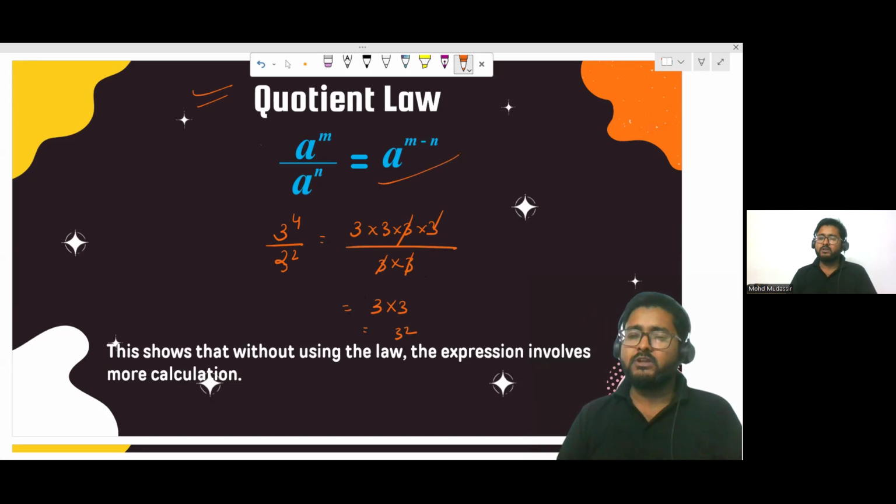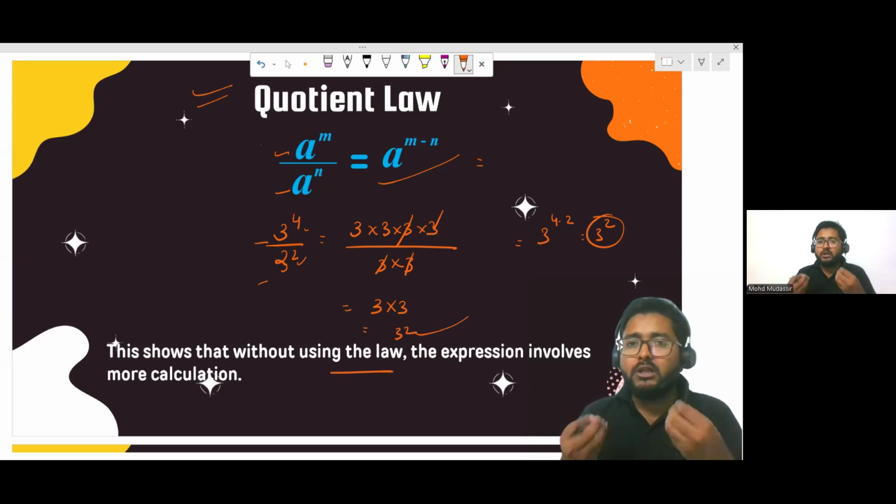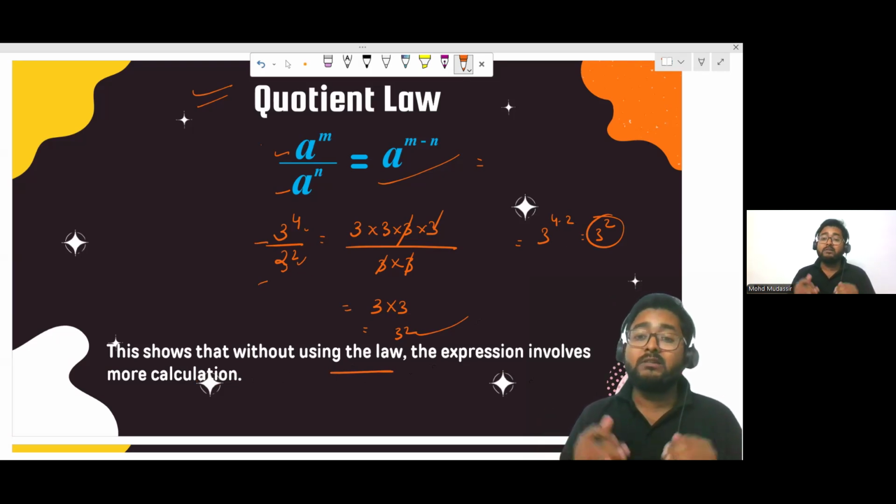But with the help of this formula, you can write it within a second. If the bases are the same, subtract the smaller power from the bigger power. So just remove this 2 from this 4. What will be the answer? 3 to the power 4 minus 2, which is 3 to the power 2. You get directly the same answer. So this shows that without using the law, the expression involves more calculation. But if you use all these laws, it will be very easy to solve these types of problems. So this was the second law of exponent.